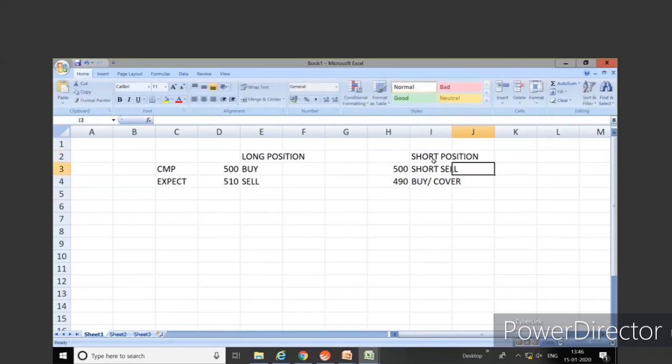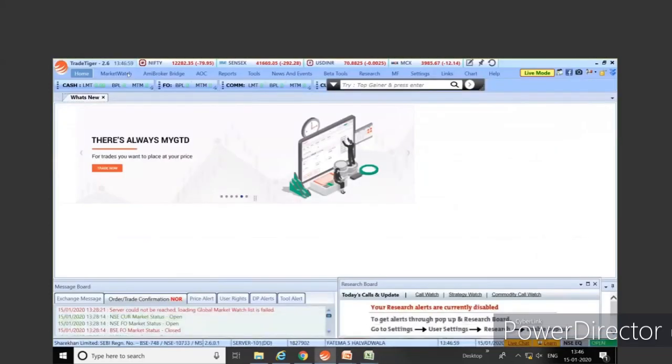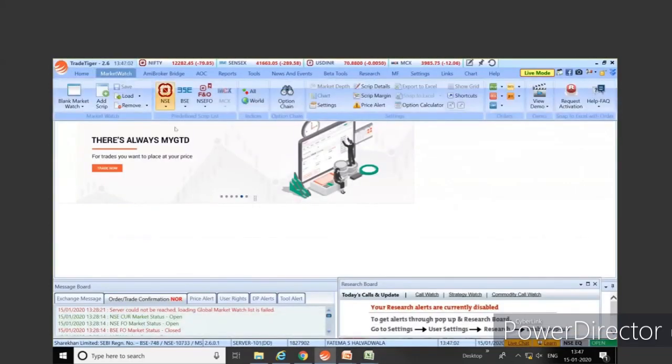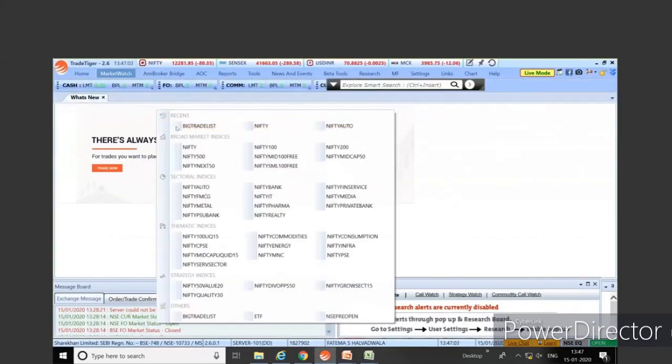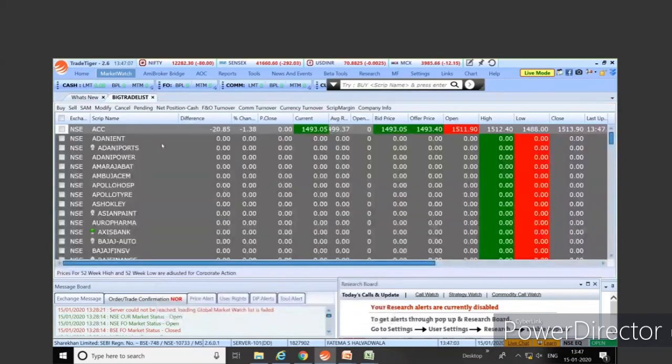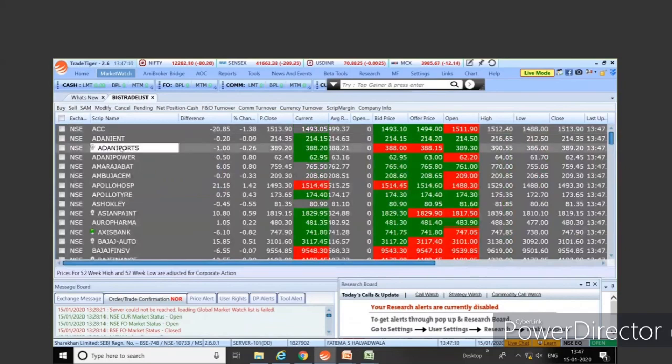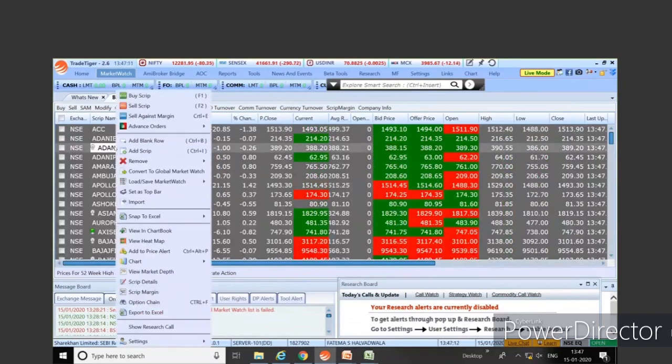So the option given on Trade Tiger for this is SAM, sell against margin. If you must have come across this, I will just show you. So right click. Let's say I think Adani is going to go down. Right click, sell against margin. This is the option for short selling.